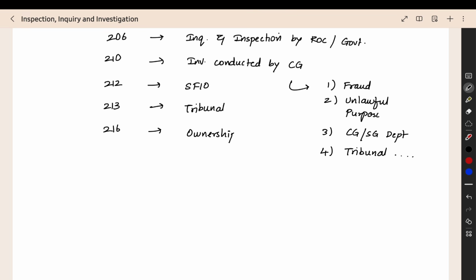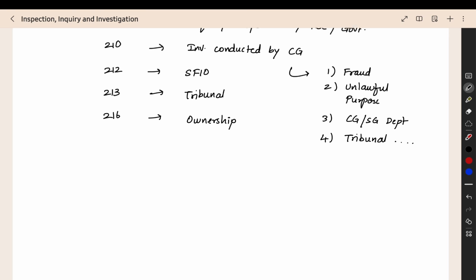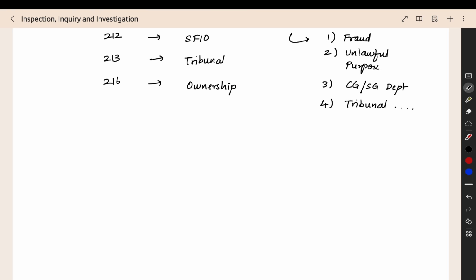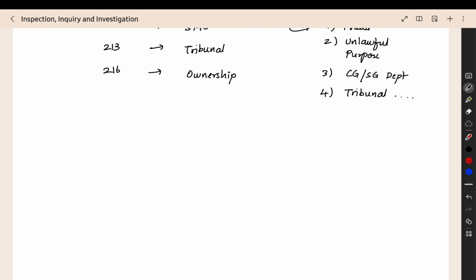Who is the real owner of the company? If there is a loss to this company, who is the owner that will be affected? If there is a profit for this company, who is the owner? Who is the beneficial owner? Everything will be seen so that we can see the true intention and the true background picture of the company. Then section 217, one more important section.